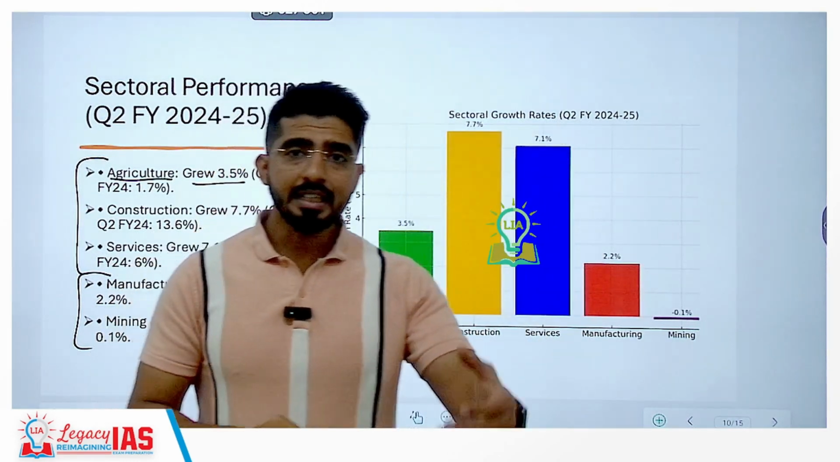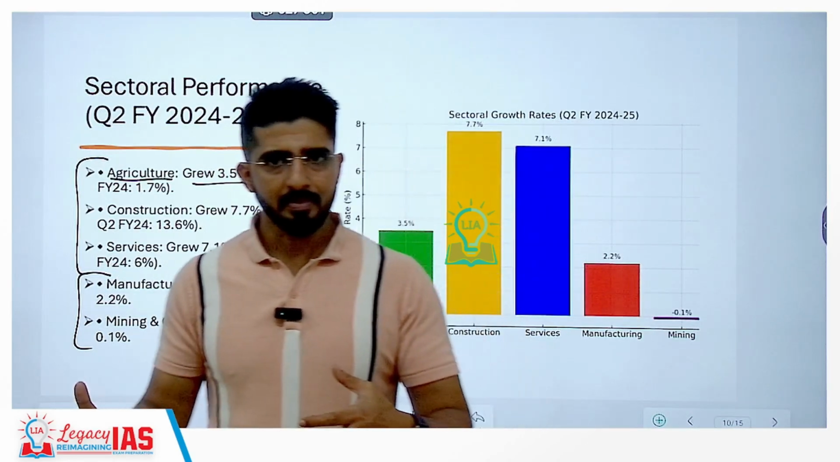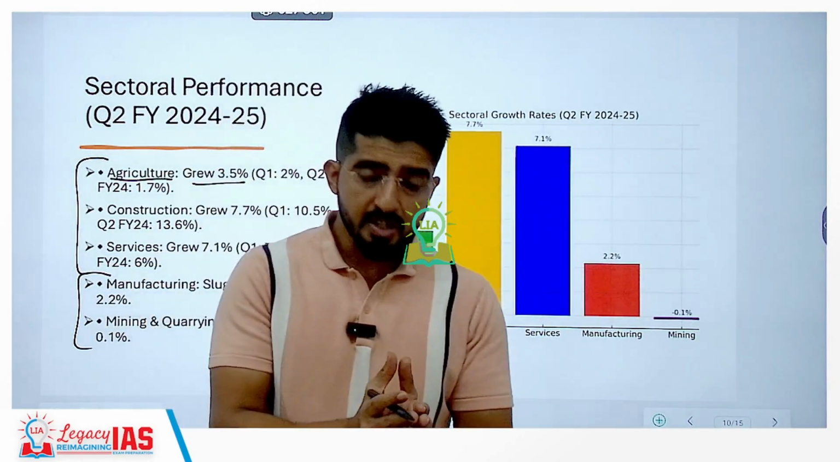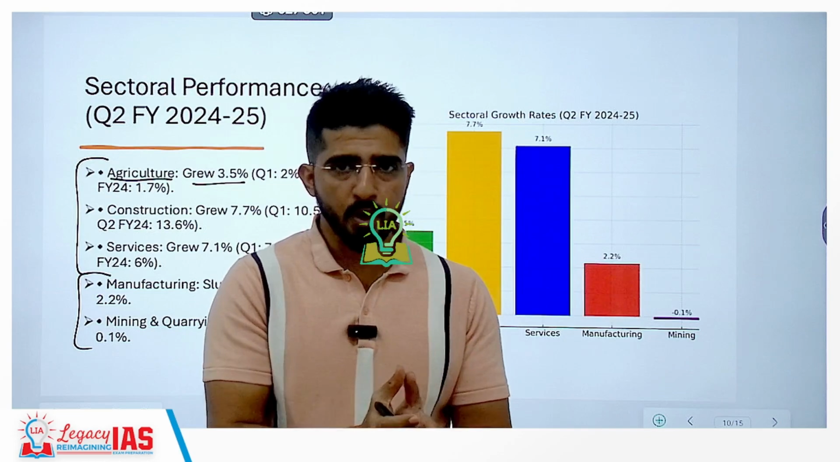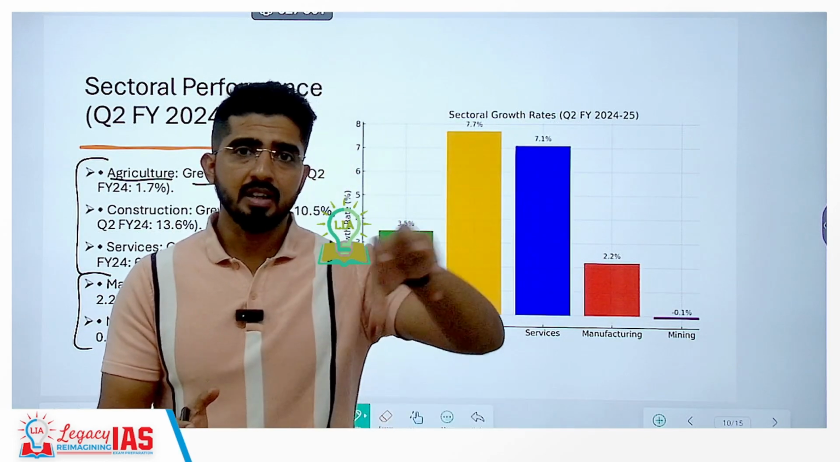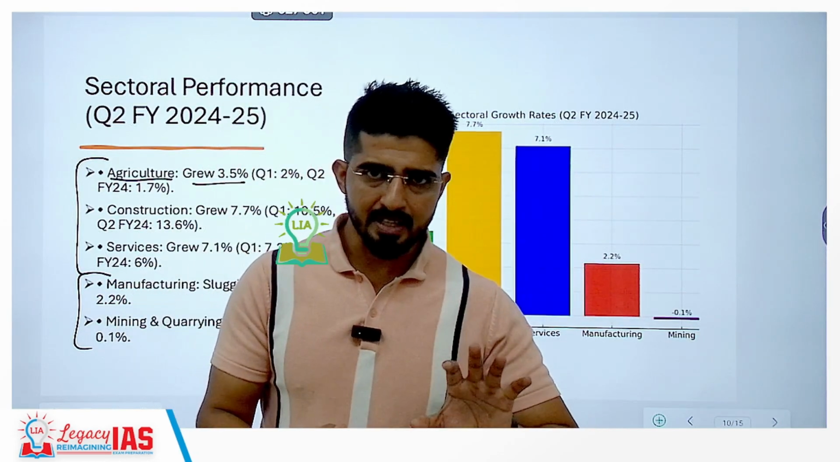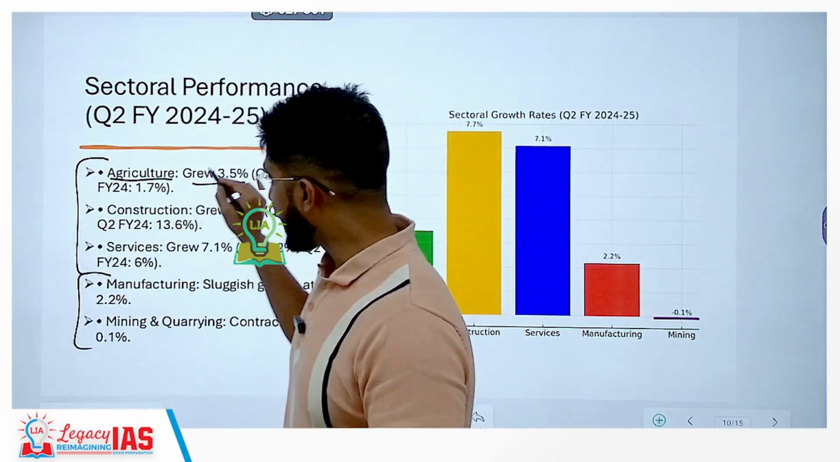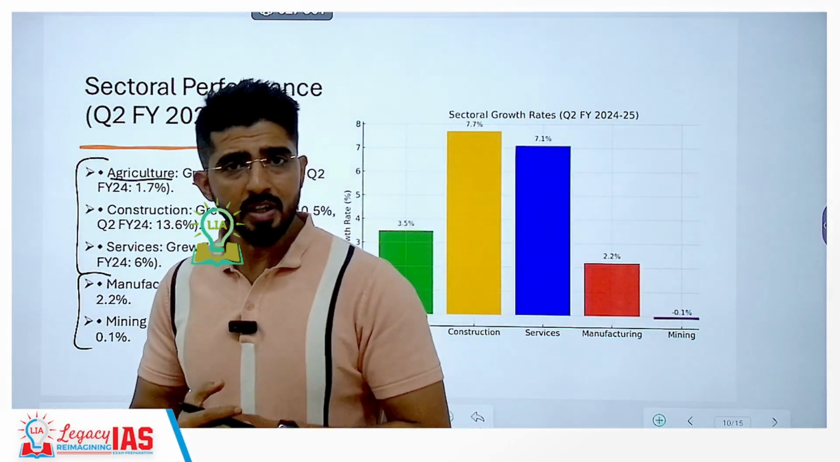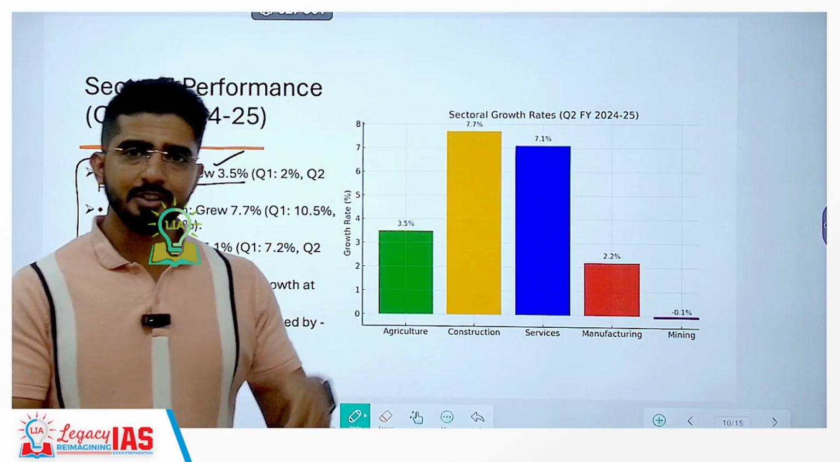See, though the Indian economy is largely driven by agriculture, most of the people are employed in agriculture, but the maximum contribution is by services sector. But what we see is that 3.5% is good. You might be wondering, this is not good enough.